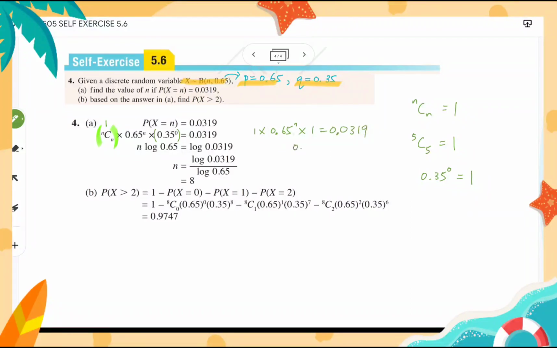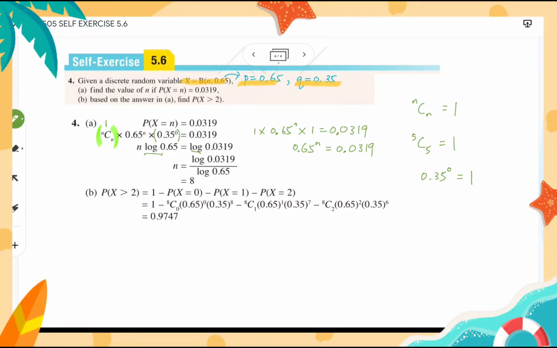So simplify it, we have 0.65 to the power of n equals 0.0319. To get the value of n as the index, we can bring down the index by taking log on both sides.